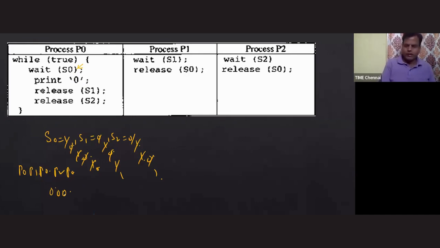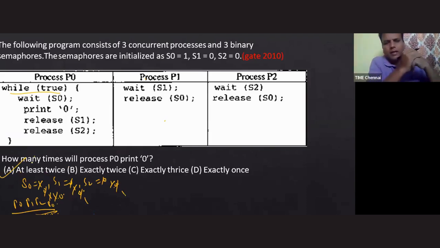So if I'm following the previous order, the answer was 2, and if I'm following this order, the answer is 3. So what is the best answer? The one which covers these two options: at least twice is the best answer. Okay, next one.